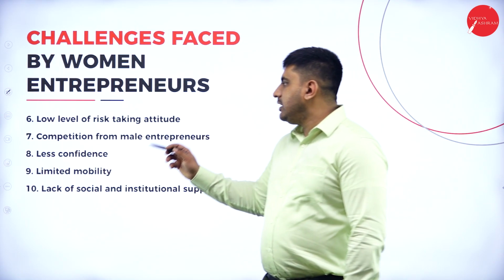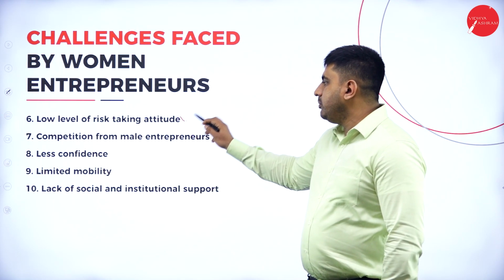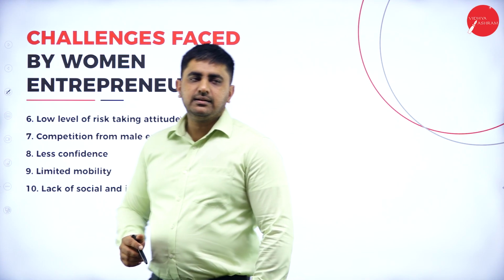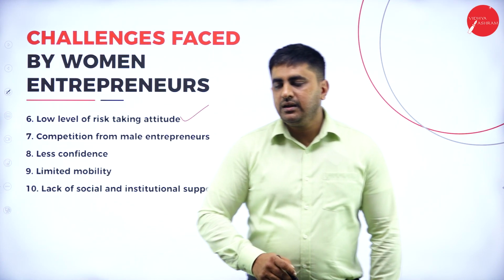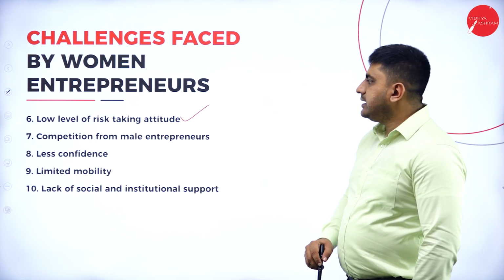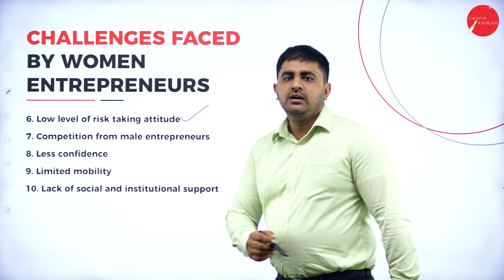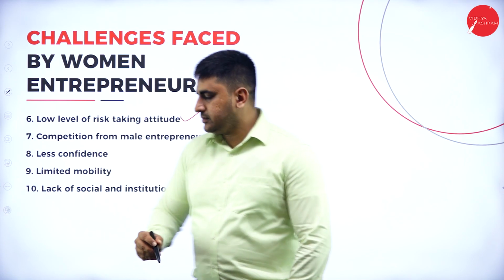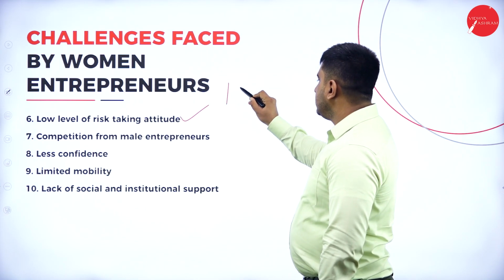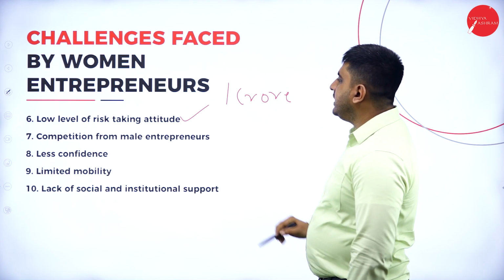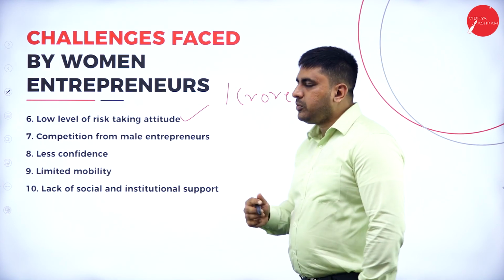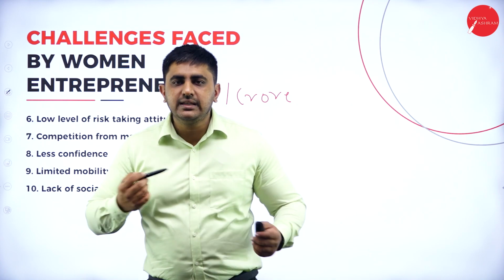Then low level of risk taking attitude. Obviously, the level of risk taking attitude is very low when compared to men. For example, there is a proposal to start a business with 1 crore. If you give the proposal to a man, he is ready to take the risk.